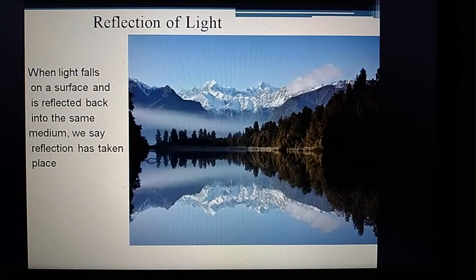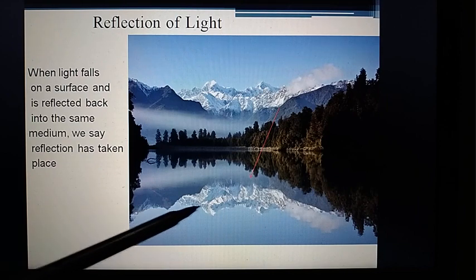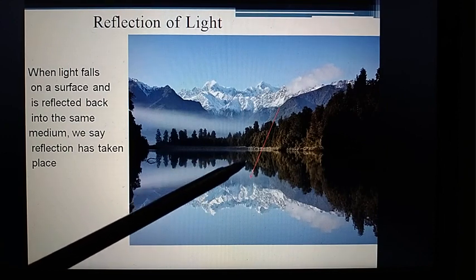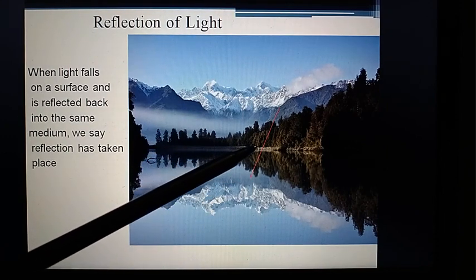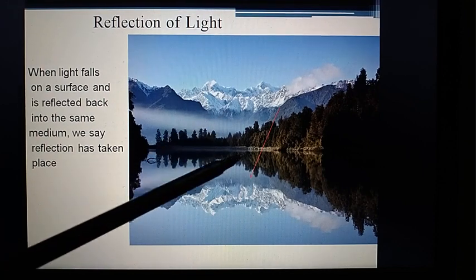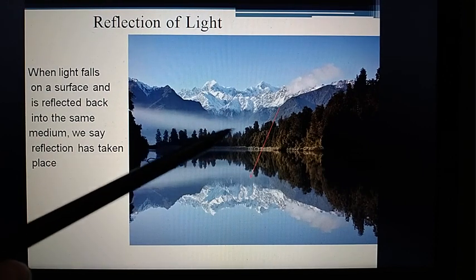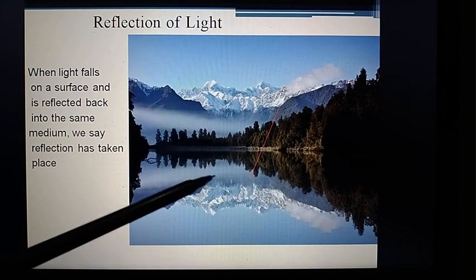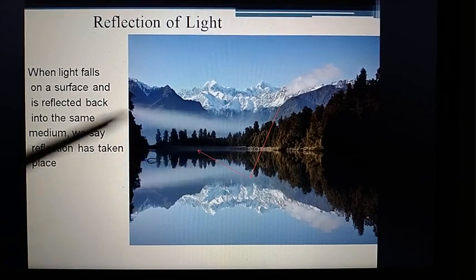Now what is reflection of light? By definition, when light falls on a surface and is reflected back into the same medium, we say reflection has taken place. For example, here the water surface is the reflecting surface. The mountains and trees act like an object, so the rays from those objects fall on this reflecting surface and bounce back into the same medium.